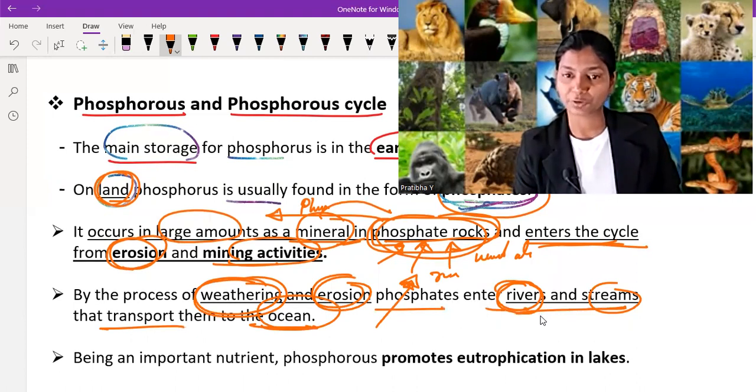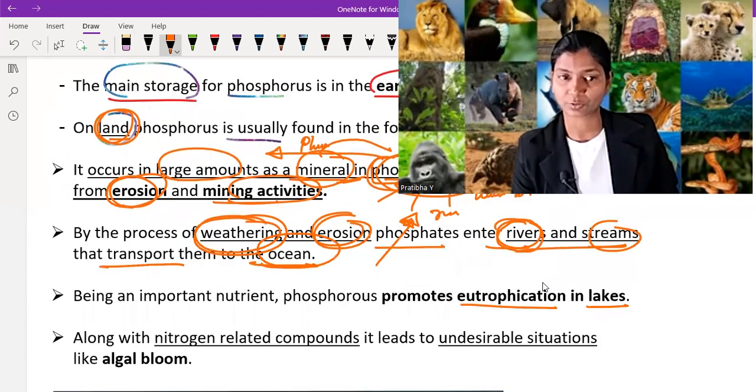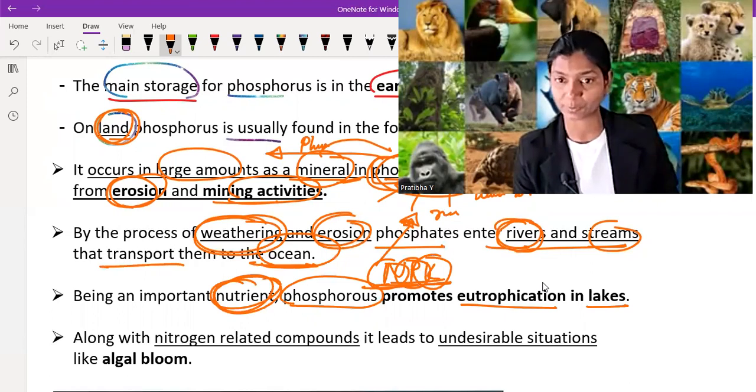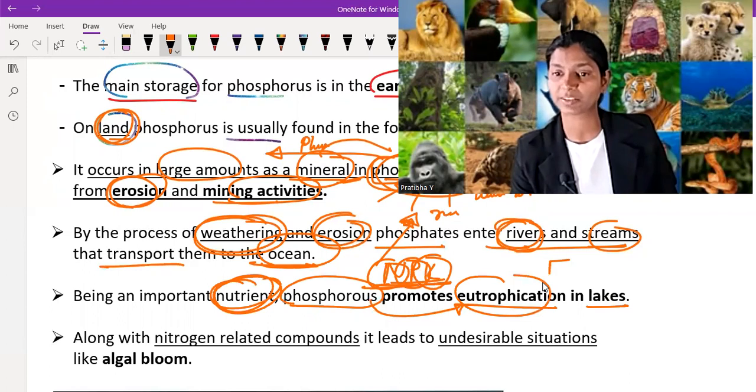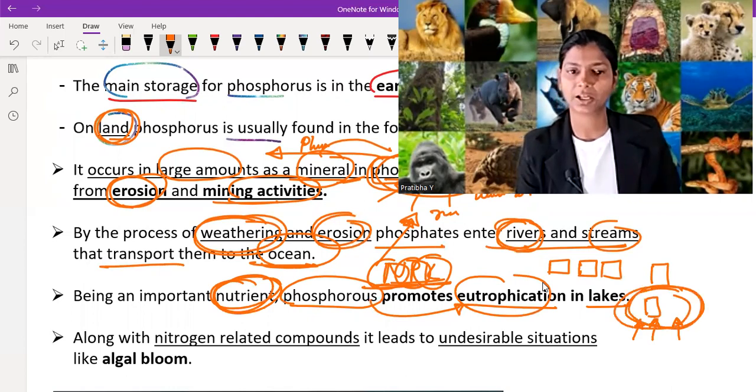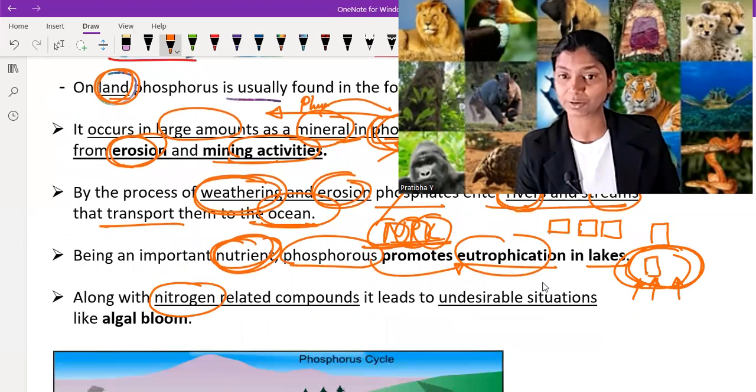Being an important nutrient, phosphorus promotes eutrophication in lakes. We know that phosphorus is a nutrient. In agriculture, you know NPK: nitrogen, phosphorus, and potassium. So phosphorus is an important nutrient, and it promotes eutrophication. Eutrophication means that when nutrients are present in large amounts in a river or water body, life forms in those places grow at a very high speed and cover the entire region in a very short span of time. Along with nitrogen-related compounds, it leads to undesirable situations like algae bloom.